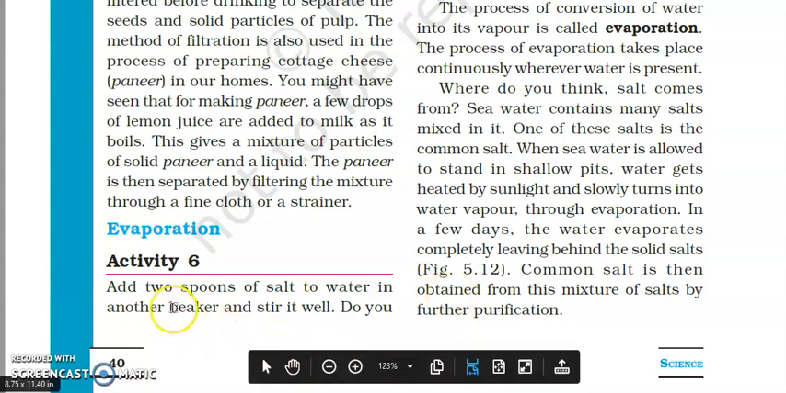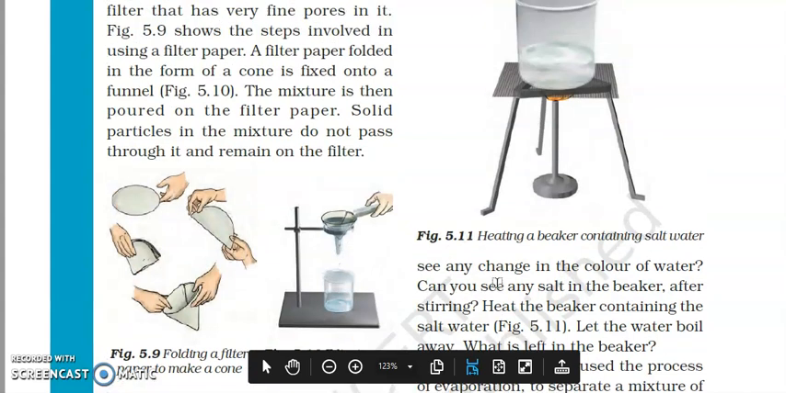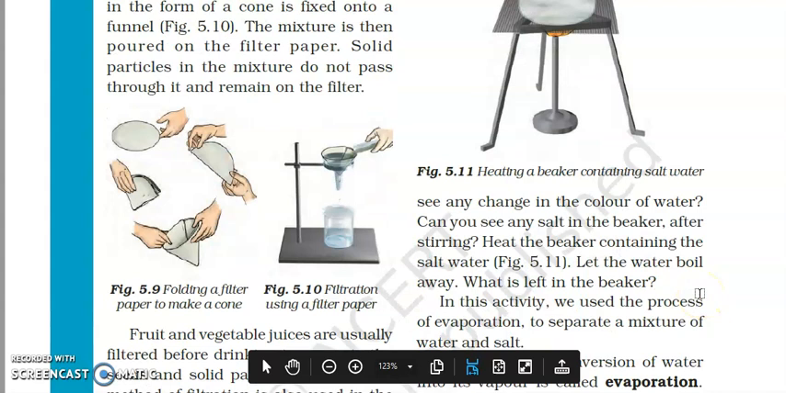There is an activity in your book. You have to add 2 spoons of salt to water in a beaker and you have to stir it. Can you see any salt in the beaker after stirring? No, because salt is soluble in water. Now you have to heat the beaker containing the salt water. Let the water boil away.